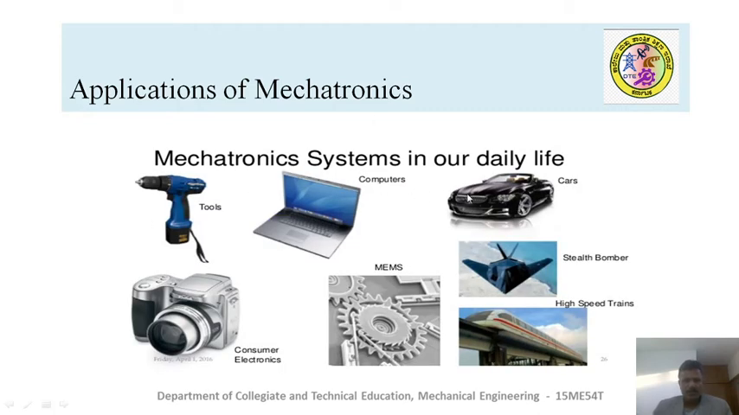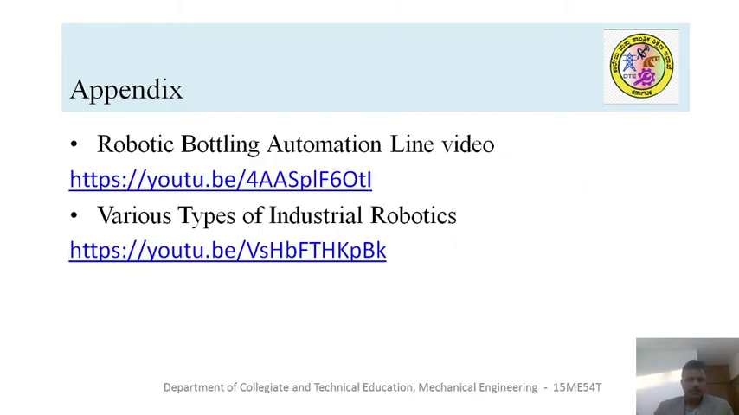These are all the different applications of mechatronic systems: automatic cooling systems, computers, laptops, and you can see a car, a bomber vehicle, high-speed trains, MEMS technology components, and even an automatic camera. These are all different components which are manufactured with the help of mechatronic systems.